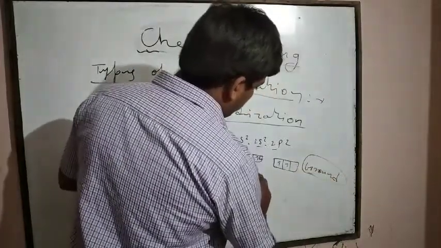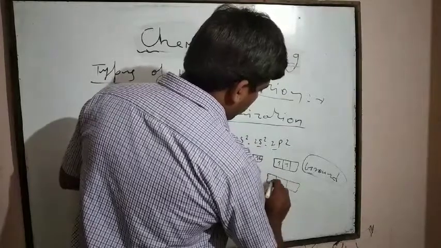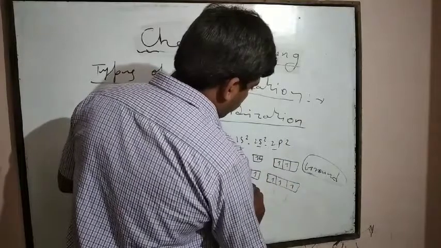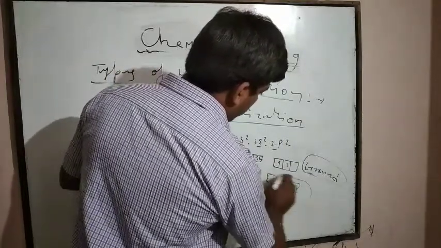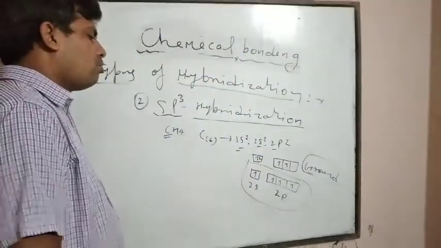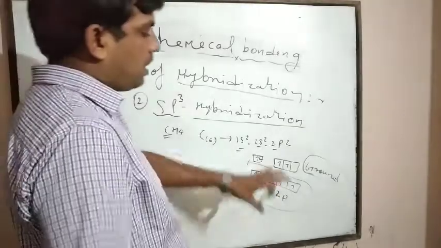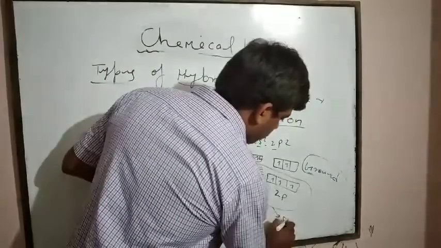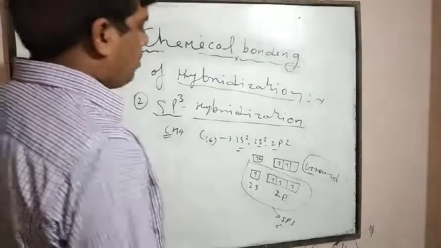Now in the excited state, what happened? 1 electron stays here, and 1 electron jumps from this to this orbital. Now the 2s and 2p orbitals intermix together. 1 orbital of s and 3 orbitals of p intermix together to show sp3 type of hybridization.